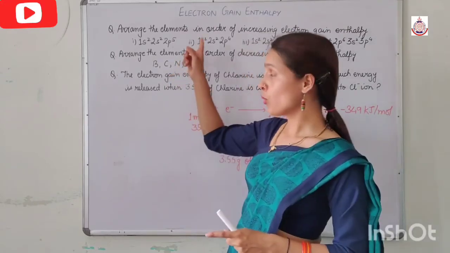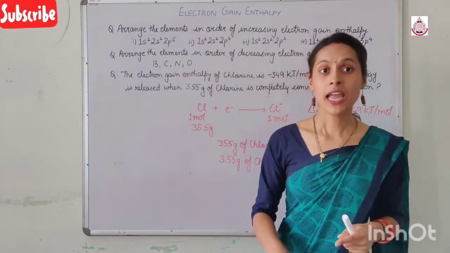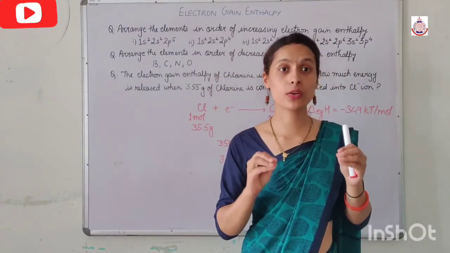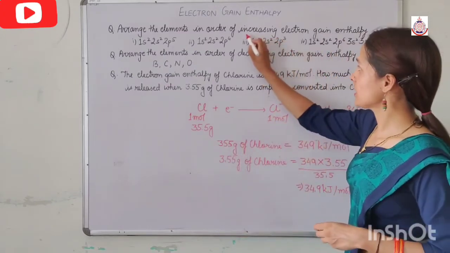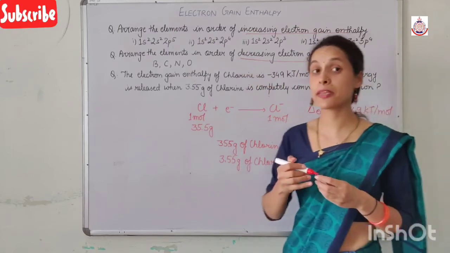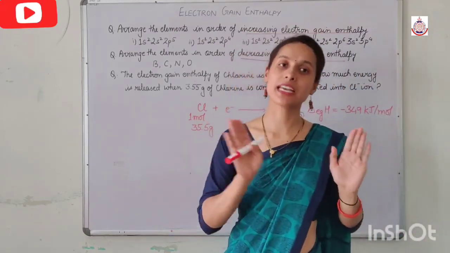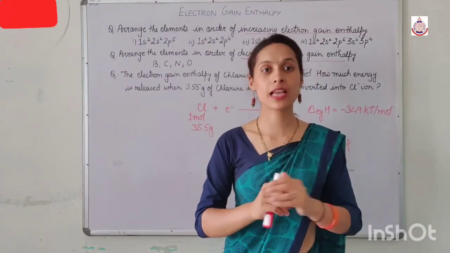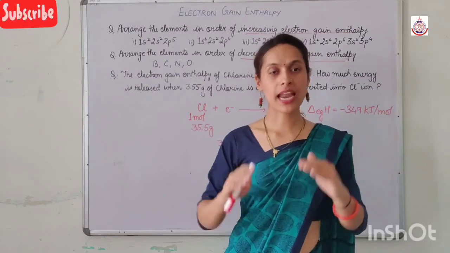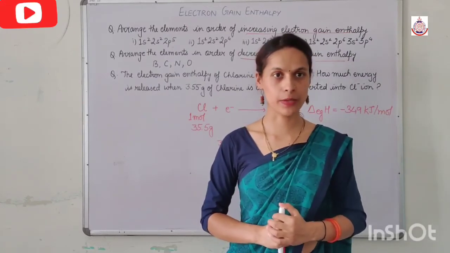So do more and more conceptual questions based on electron gain enthalpy and keep in mind what is given in the question, whether it is increasing electron gain enthalpy, decreasing electron gain enthalpy, or increasing negative electron gain enthalpy, decreasing negative electron gain enthalpy. Read the question carefully and then solve that particular question of electron gain enthalpy.